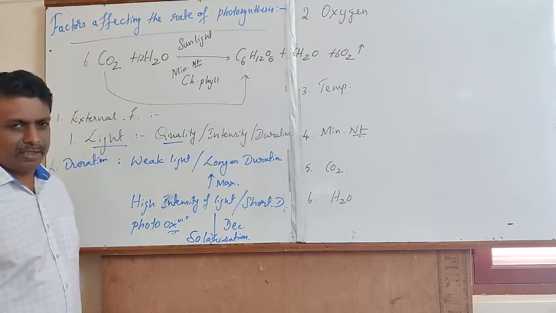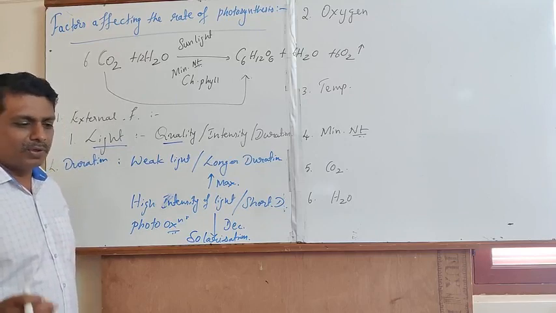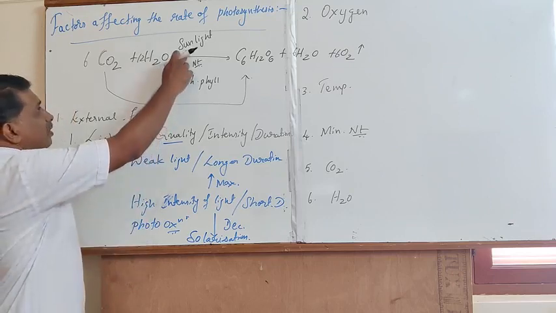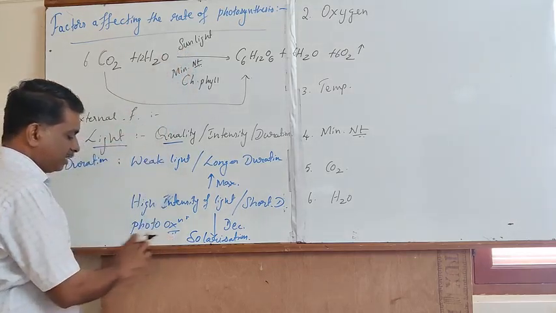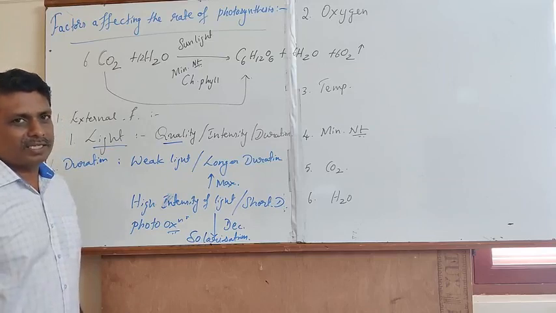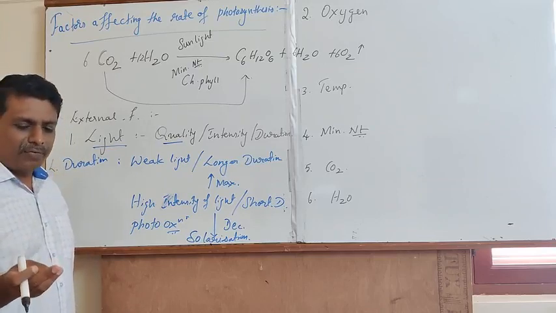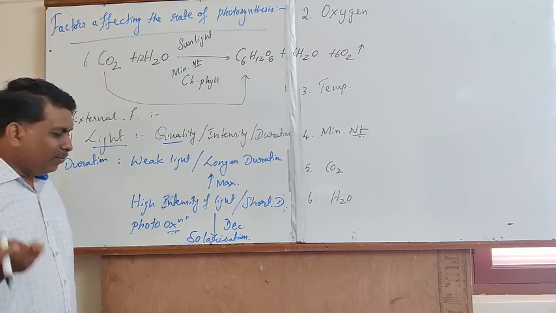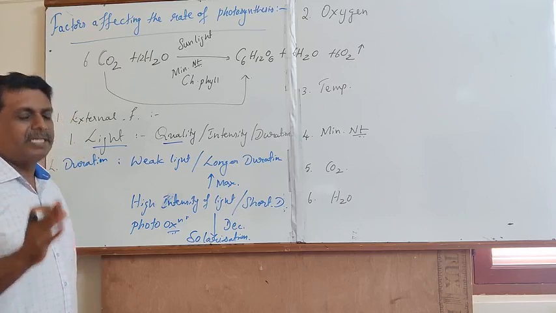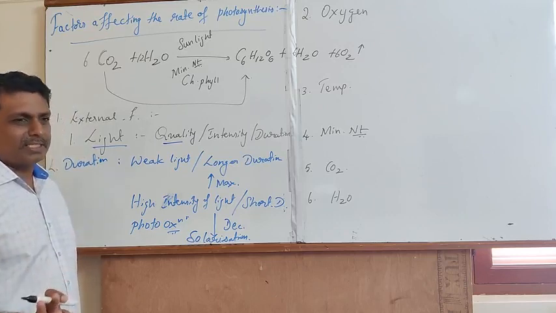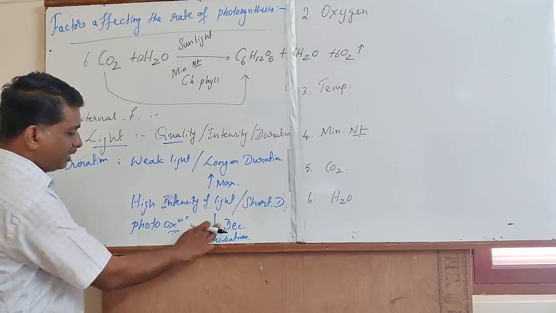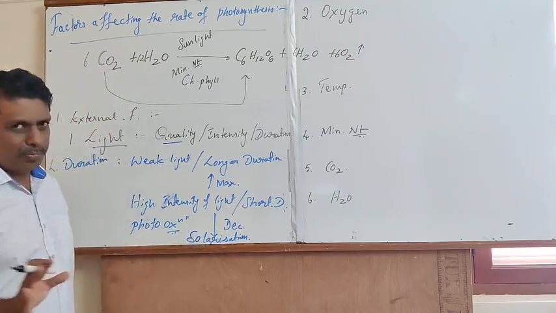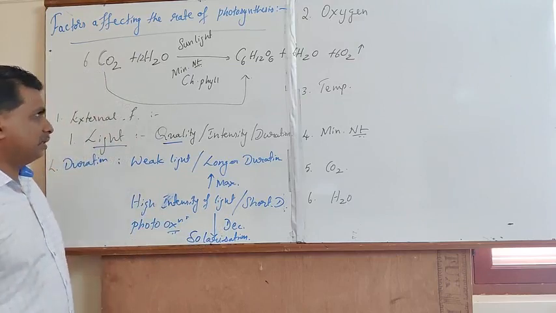Solarization is defined as, if a plant is exposed to very high intensity of sunlight, it leads to photooxidation. As a result of photooxidation of chlorophyll pigments, the pigments are subjected to decolorization and disintegration. With the disintegration of chlorophyll pigment, the rate of photosynthesis suddenly decreases. That unique phenomenon is called solarization. That point should be remembered for 1 mark questions.